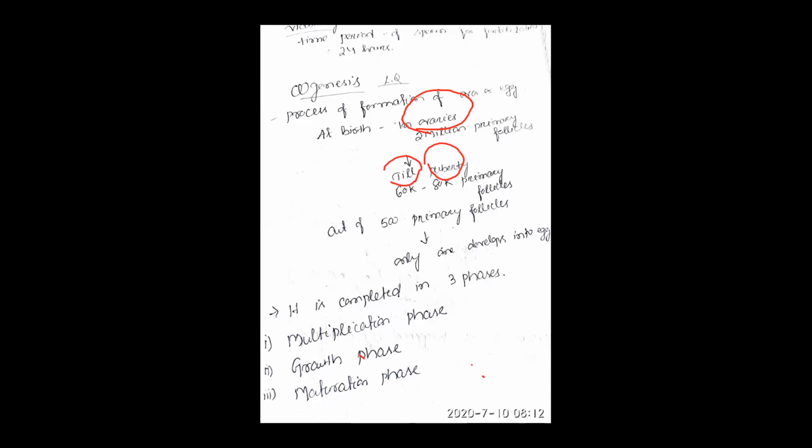At birth there are 2 million, up to puberty, and at puberty 60,000 to 80,000 primary follicles are there. So out of 500 primary follicles only one develops into an egg. Out of these 60,000 to 80,000, in one menstrual cycle there is a formation of one secondary oocyte.